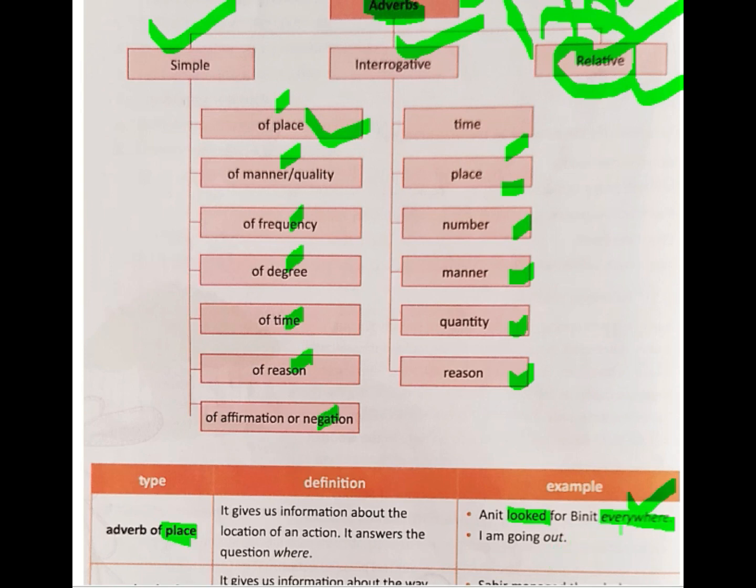That is why we can call everywhere an adverb of place. Similarly, I'm going out. Here out tells where he is going. So we can say out is also an adverb of place. Another example is: my sister ran upstairs to search for her notebook. Here upstairs is an adverb of place.